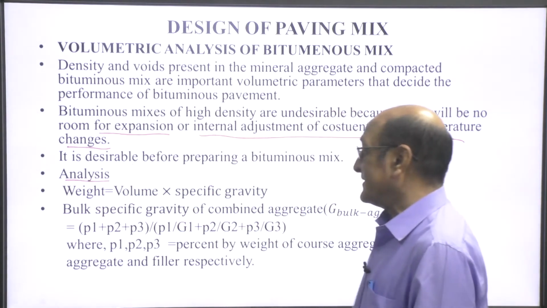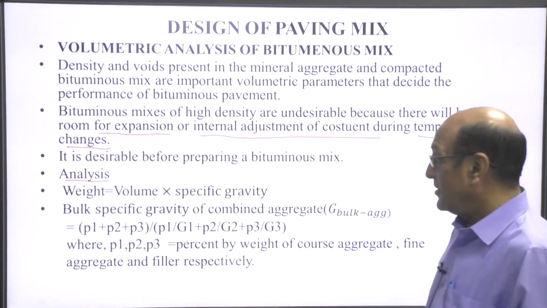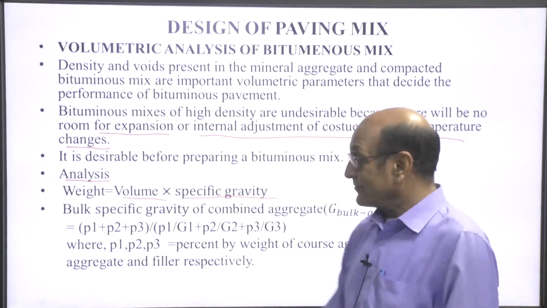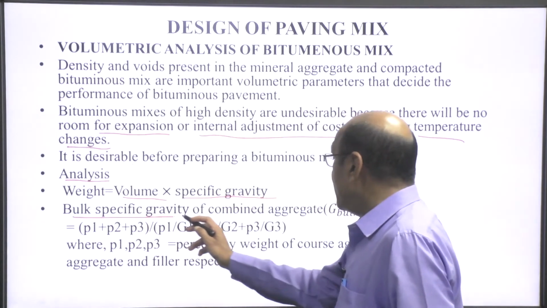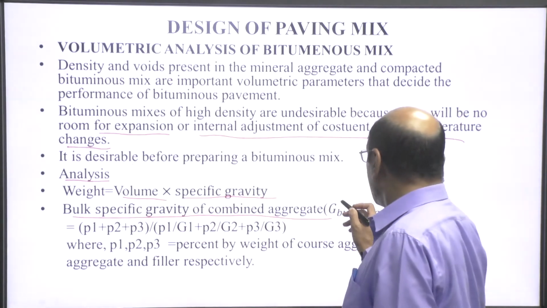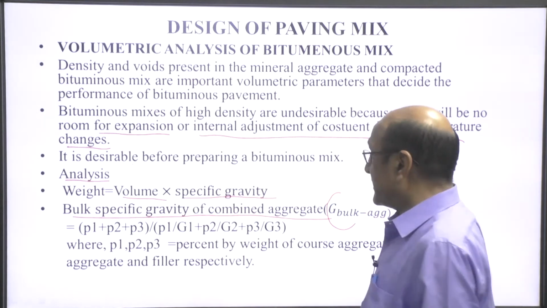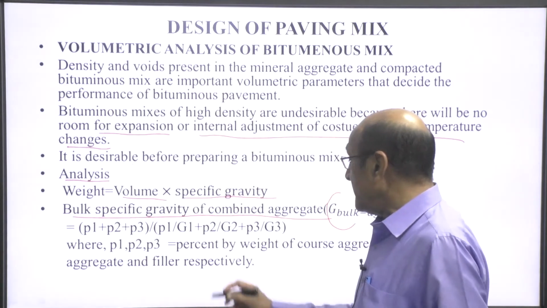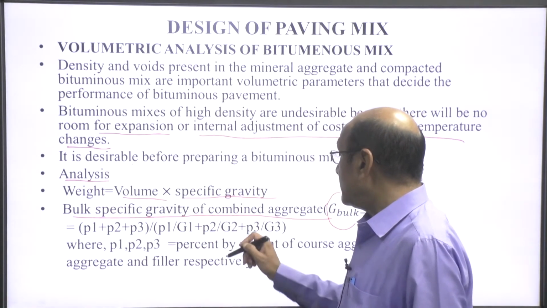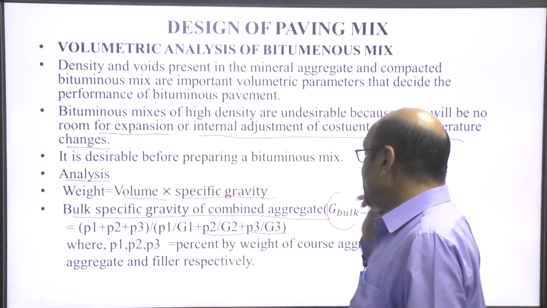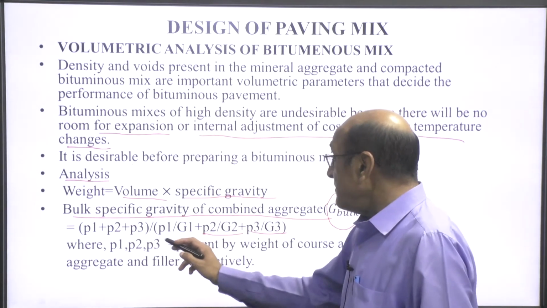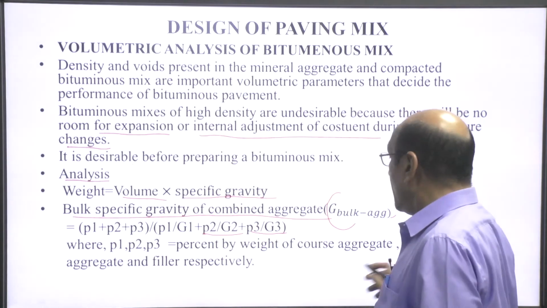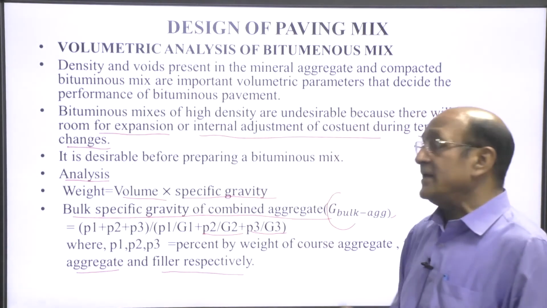So, now come to the analysis. Weight, that will be volume multiplied by the specific gravity. Now, bulk specific gravity of the combined aggregate means G bulk aggregate, and that will be equal to P1 plus P2 plus P3 divided by P1 by G1 plus P2 by G2 plus P3 by G3, where P1, P2 and P3 are percentage of weight of coarse aggregate, fine aggregate and filler respectively.